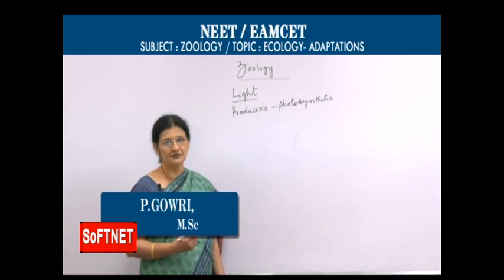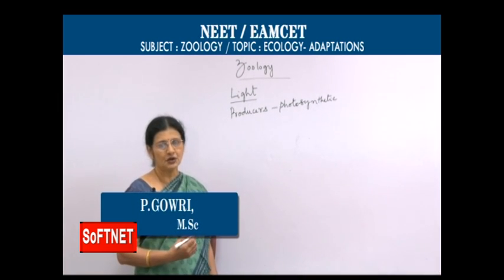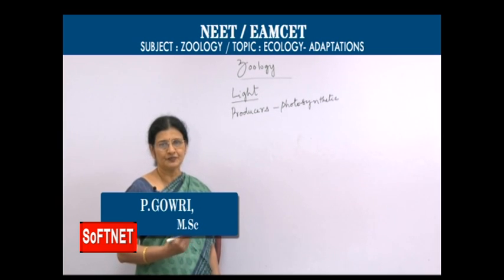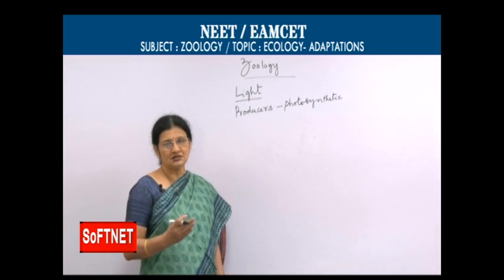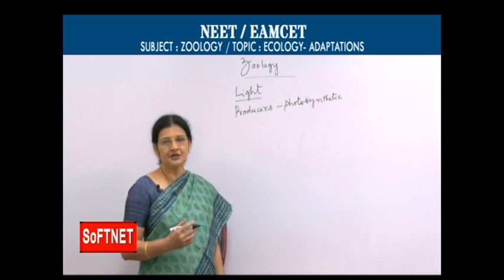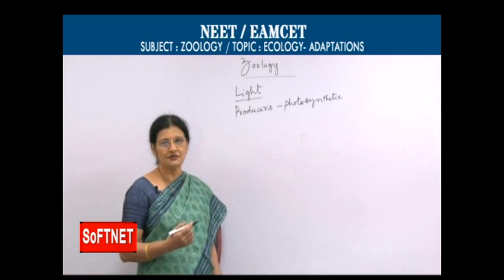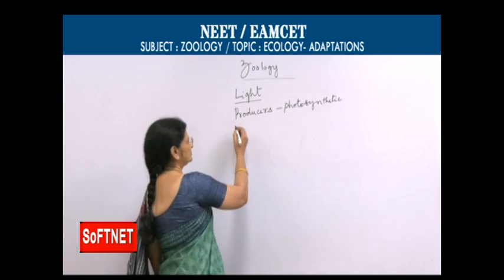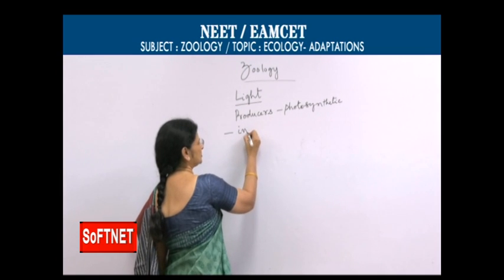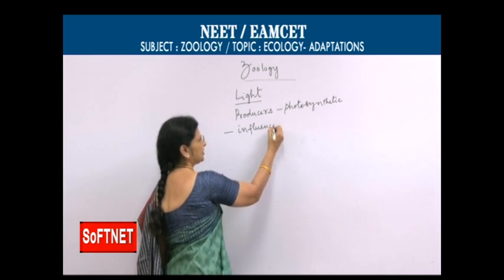If you take cave dwelling organisms like Proteus anguinus, as long as the salamander is living in darkness inside the caves, they appear very pale in color. But when you bring out this organism, then this organism develops color. That shows clearly light influences pigmentation of organisms. So, light has influence on pigmentation.